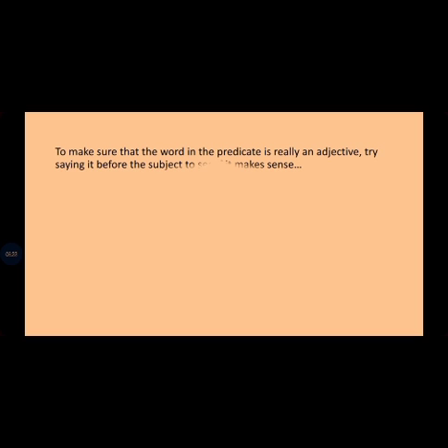Very good. Okay, to make sure that the word in the predicate is really an adjective, when you have a sentence and you see the predicate, for you to know if it is really an adjective or not, you try saying it before the subject to see if it makes sense.